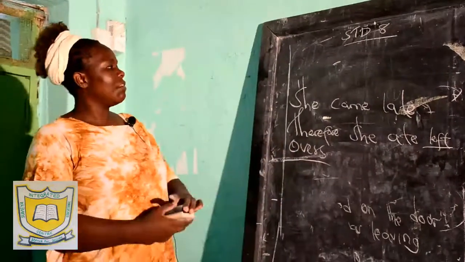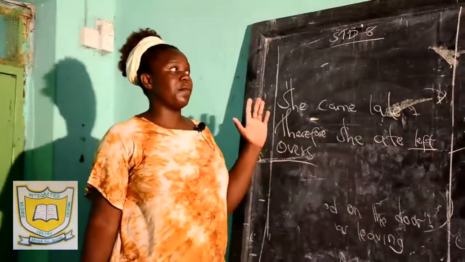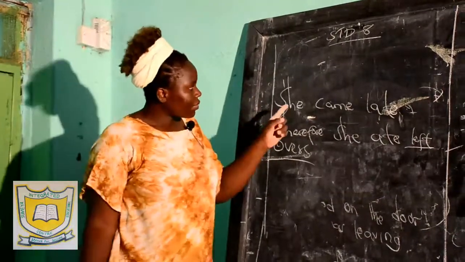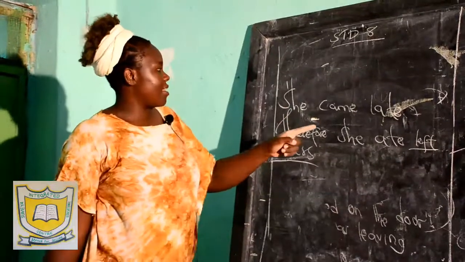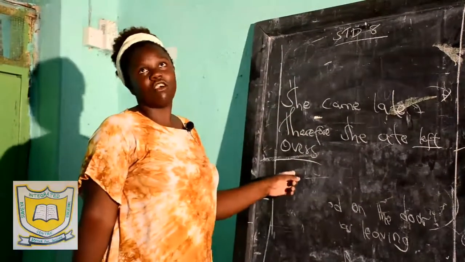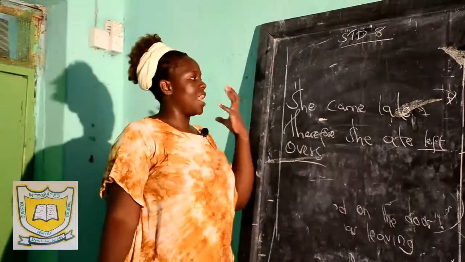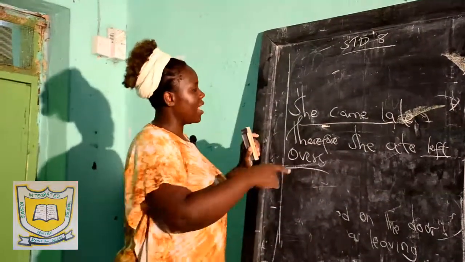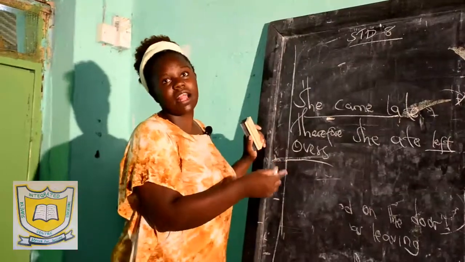Now, look at my sentence. I say people are going to confuse conjunctions of result with conjunctions of reason. But if she came late, therefore she ate leftovers. The outcome, the result of the action, her coming late, is her eating leftovers.